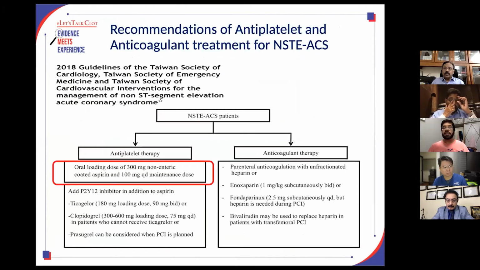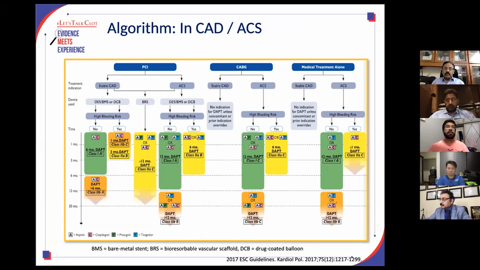There is no benefit of giving aspirin for this patient, therefore it is not recommended. In some other conditions, if the person has non-ST elevation MI, we all give aspirin as a loading dose. We add a P2Y12 receptor antagonist like ticagrelor or clopidogrel or prasugrel. We have to give oral anticoagulant, and in this condition, aspirin is always our first antiplatelet drug. This is for use of aspirin, ESC guidelines 2017.